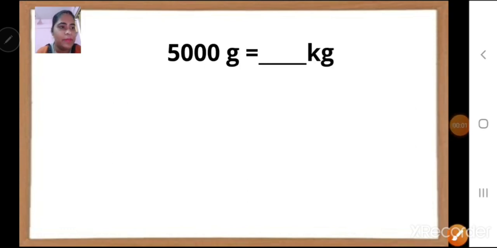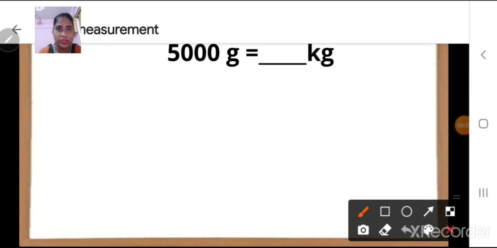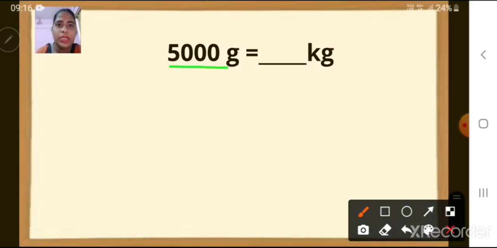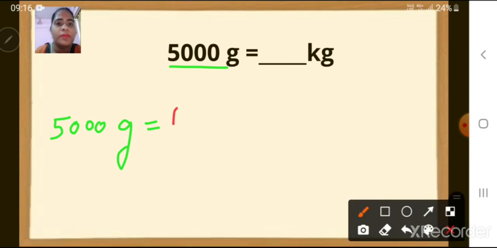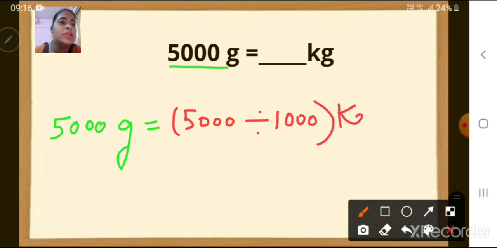Children, look at this example. We have here 5000 grams, and we have to convert it into kg, that is kilograms. How will we convert? We are going to convert by dividing it by 1000. How will we do? 5000 grams is equal to 5,000 divided by 1,000 kilograms. So we are dividing here.